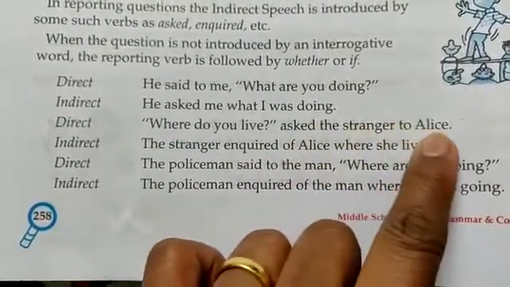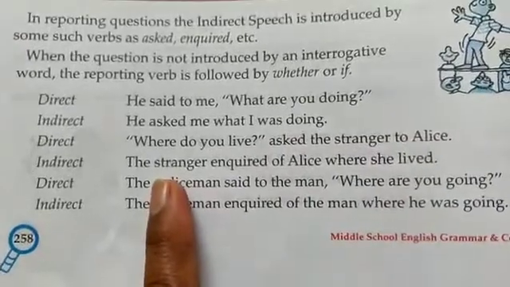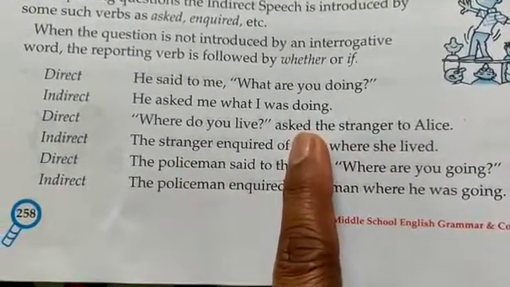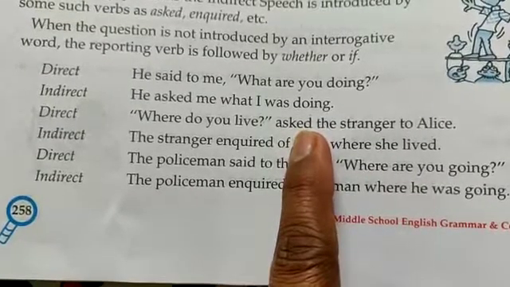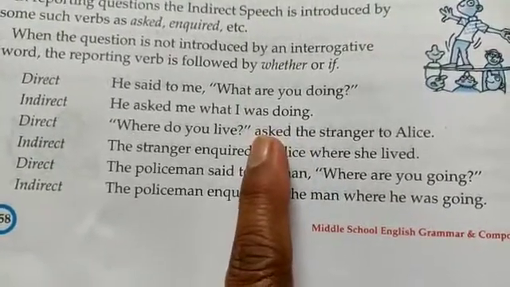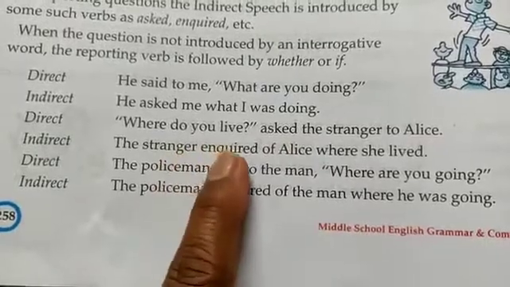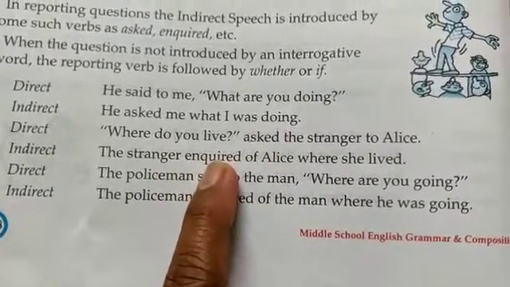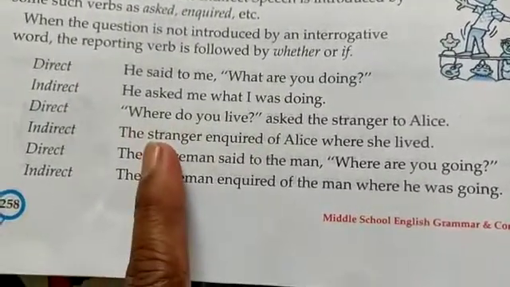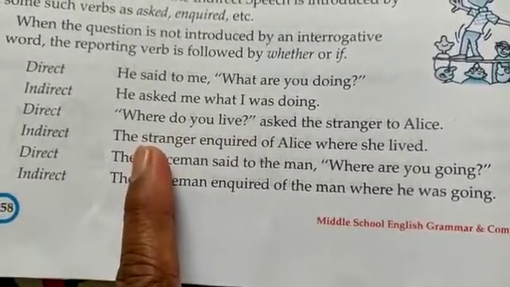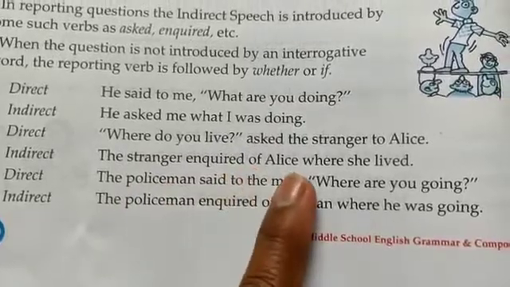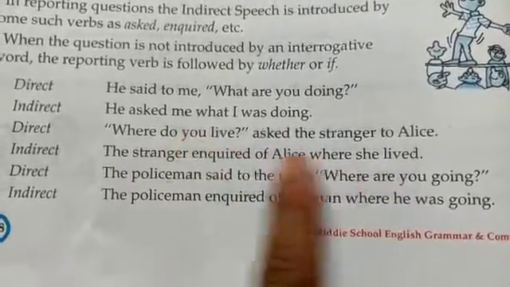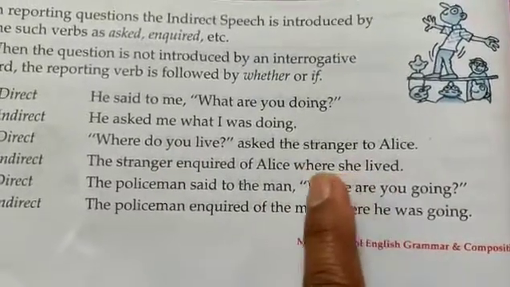The verb asked is already used, so it will be better if we use inquired when we are reporting the particular sentence. The stranger inquired of Alice where she lived. Where do you live? Right? Present tense, where she lived.